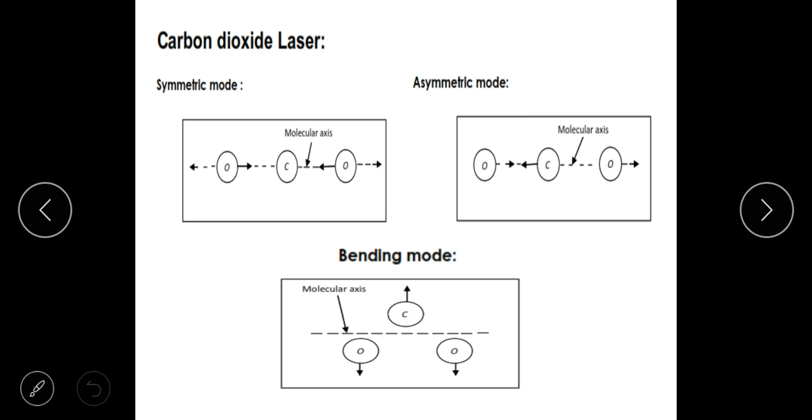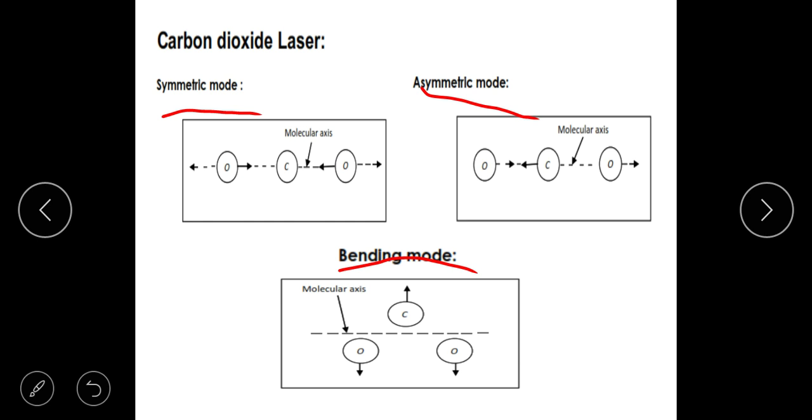When you supply energy, it can exhibit that energy in three modes which are relevant to us. One is called the symmetric stretching mode, the second is the asymmetric stretching mode, and the third is the bending mode.